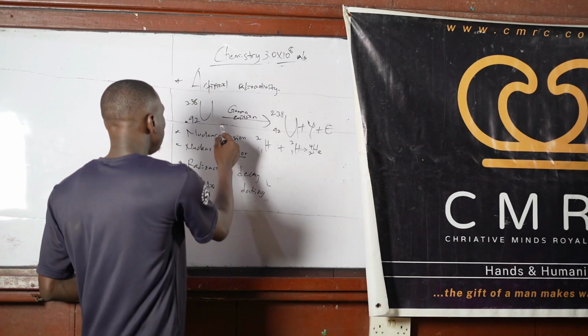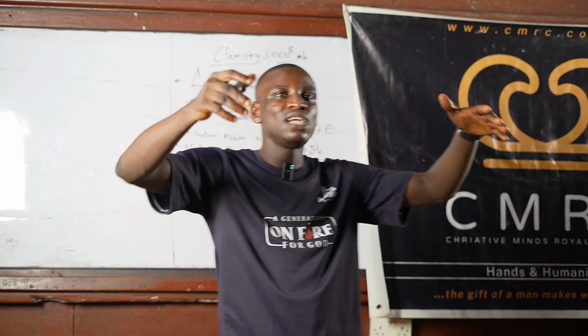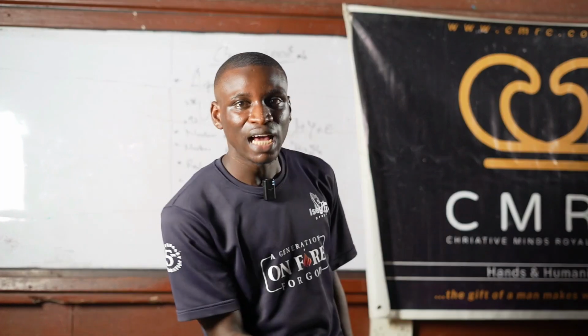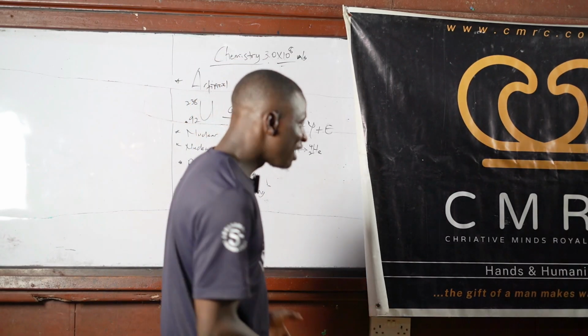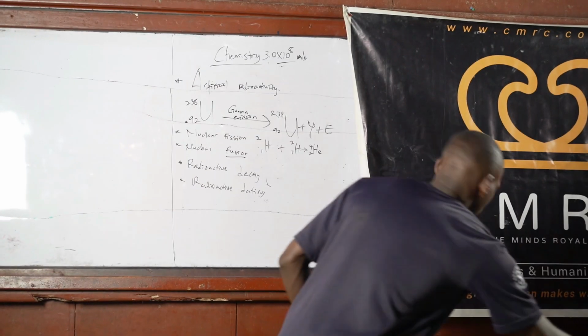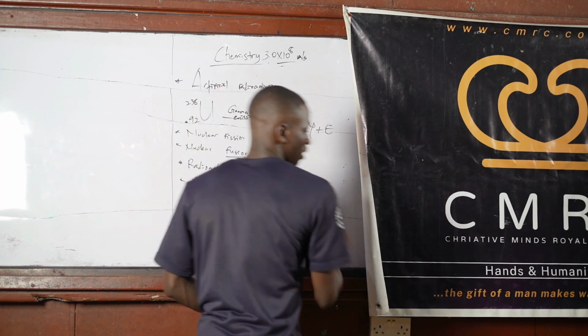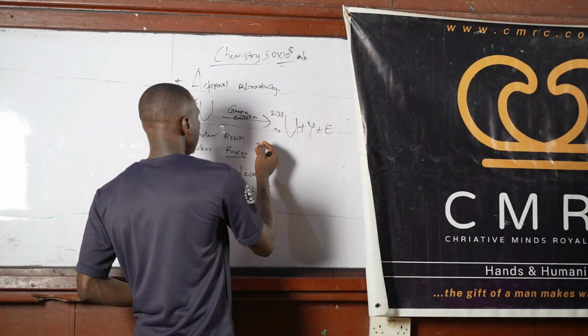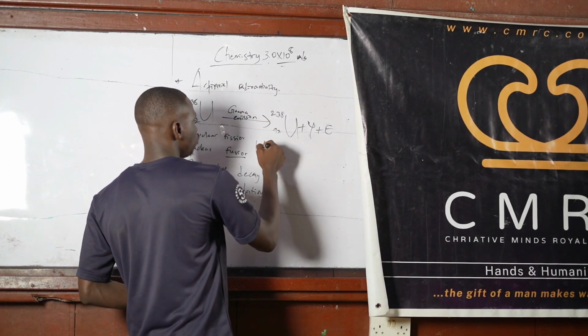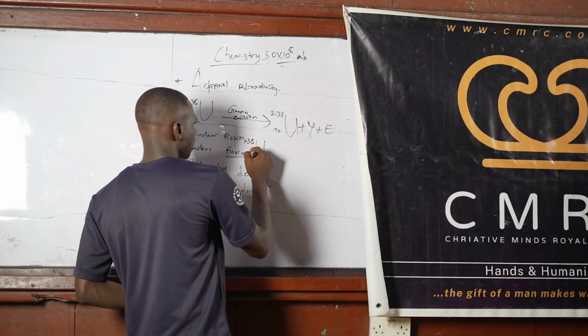Now, if you are talking about fission, that means you have a very large nuclei and then you are breaking it down into what? 2 or more simpler nuclei. So now if you have something like this, let's say you have uranium 238 92.